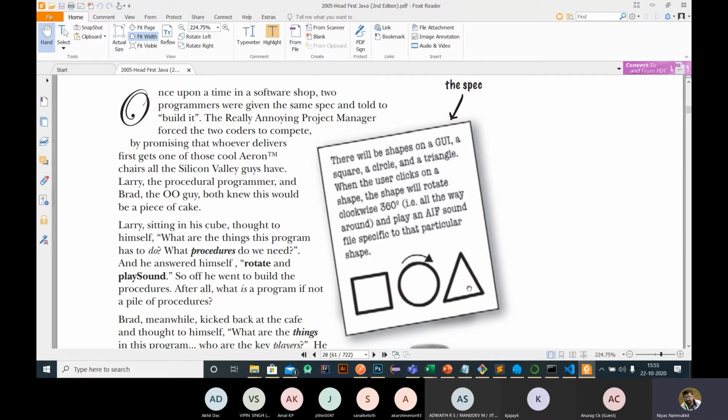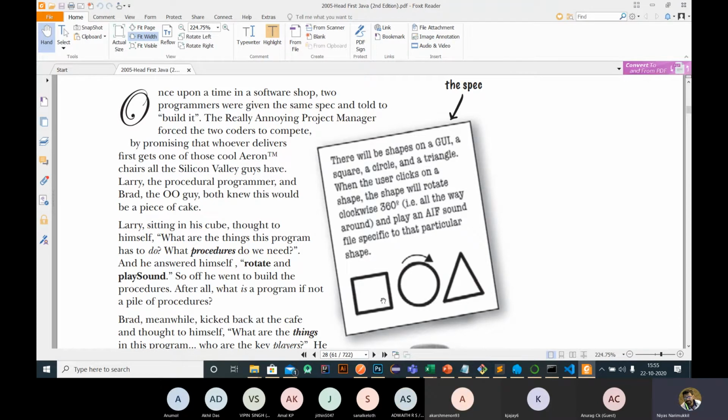The context is that the programmers need to create a graphical interface having these three shapes: square, circle, and triangle. When a person clicks one shape, the shape needs to rotate 360 degrees, and the shape needs to play a specific sound file. So that is the criteria.